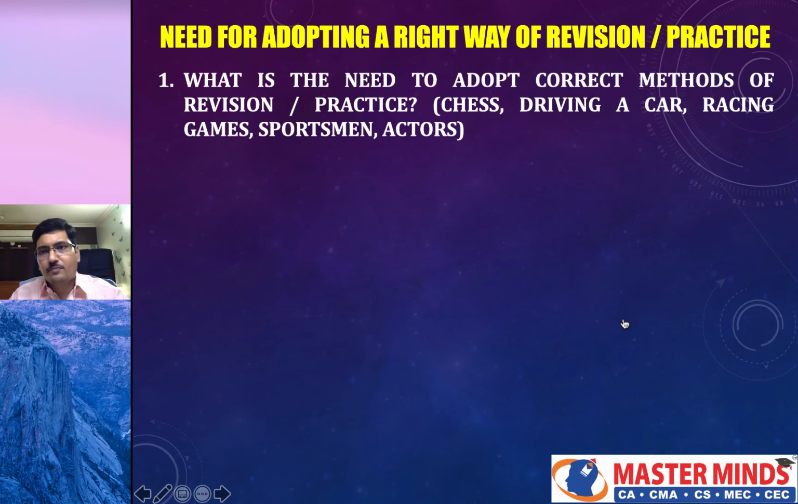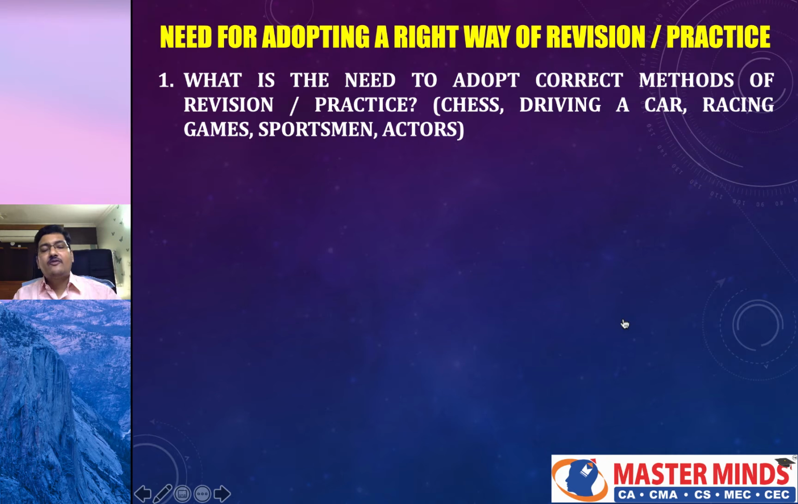So what is the need to adopt the correct methods of revision or practice? Because the syllabus is vast. So the methods that you have followed to prepare for your 10th class or intermediate are outdated, because there the syllabus is very less, but here the syllabus is vast.